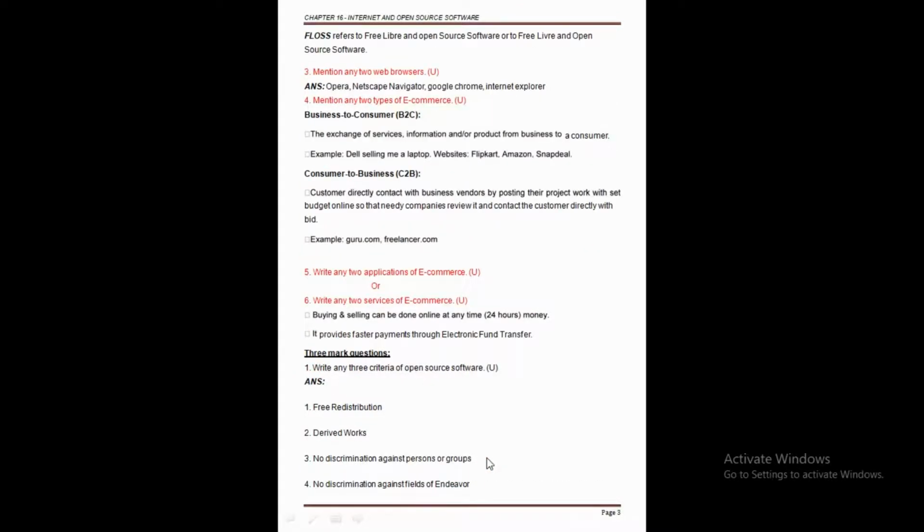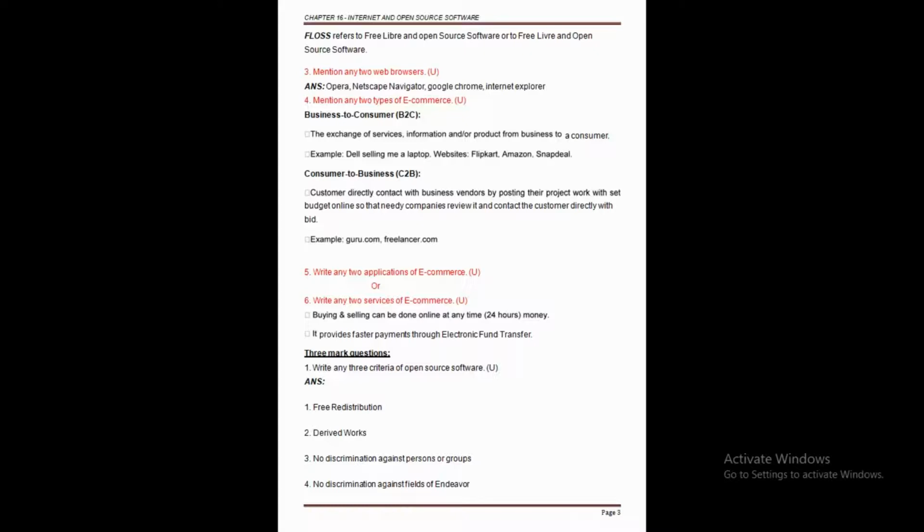And next thing about our FLOSS. In this, the full form is called FLOSS. Why? Because the previous question was the OSS. We already completed the meaning of OSS, that is open source software, and we know that it is software whose source code is available to customers, and it is also possible to modify and redistribute the software without any limitations.